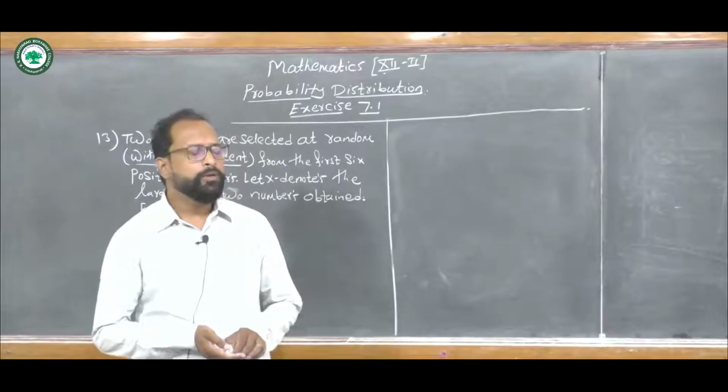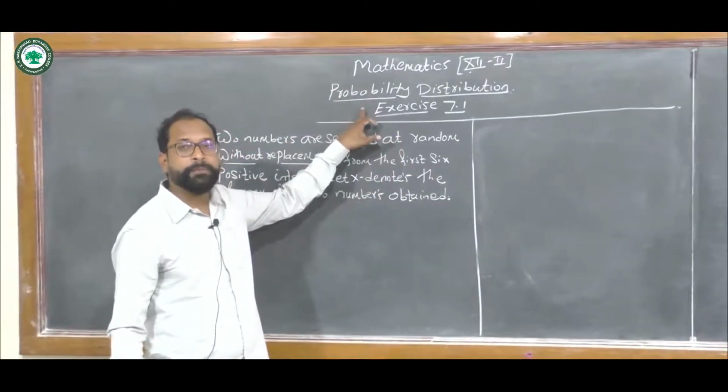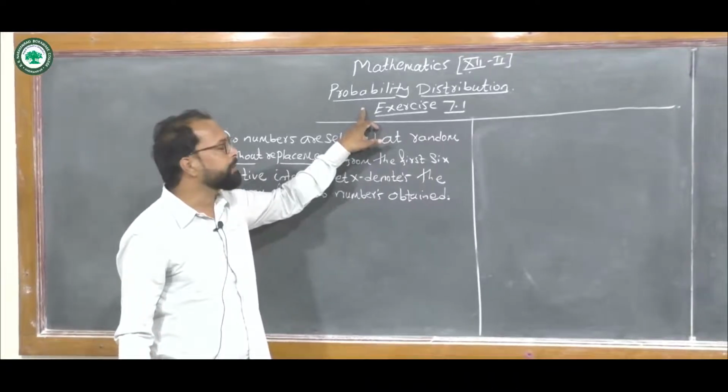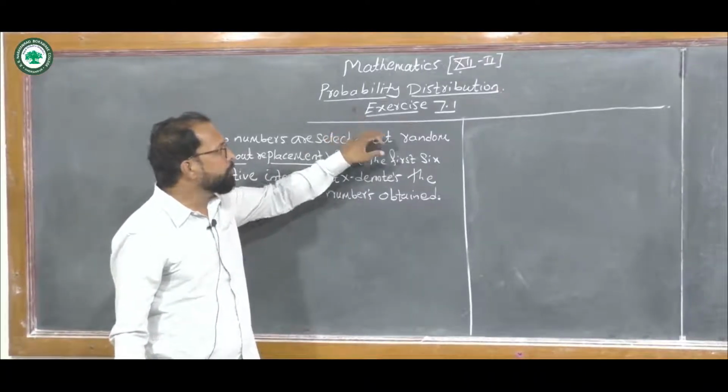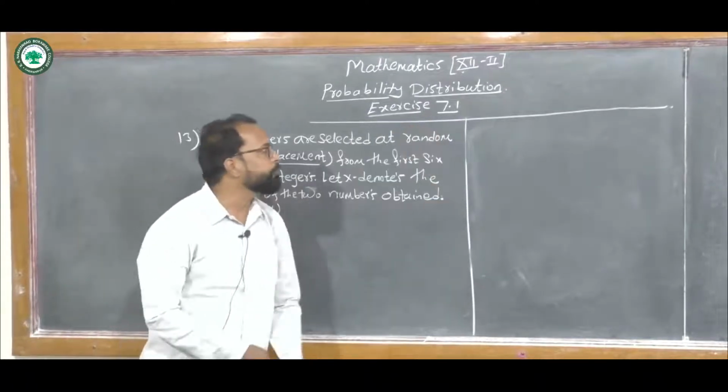In today's lecture, we continue our chapter Probability Distribution from Mathematics paper 2, 12th Science. We see exercise 7.1. Today we continue this exercise 7.1.